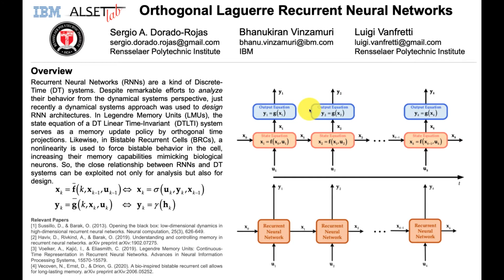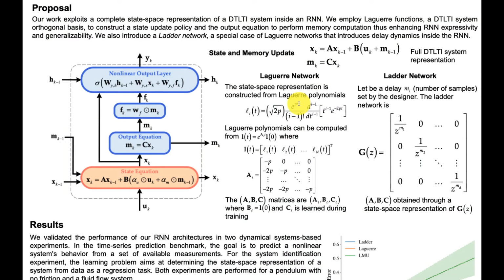This close connection between RNNs and discrete-time systems has been used for analysis, that is, to open the black box and understand RNN behavior from inside, as well as for design. Some recent proposals include Legendre memory units, LMUs, which use a time-domain orthogonal projection by Legendre polynomials to construct a linear time-invariant system state equation inside the RNN. Another proposal is bistable recurrent cells, BRCs, which force bistable dynamical behavior through nonlinearities to increase the RNN memory capability, thus mimicking biological neurons.